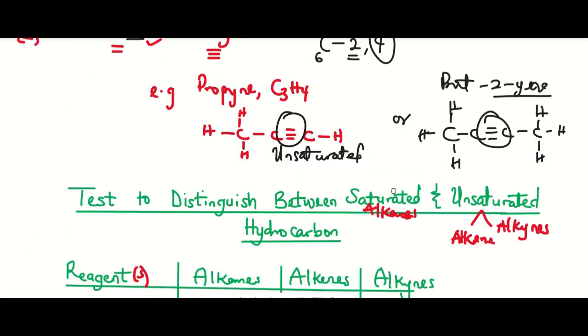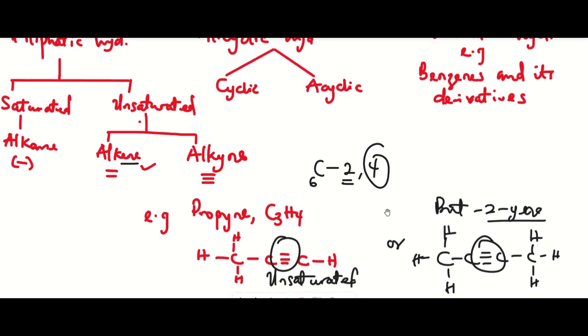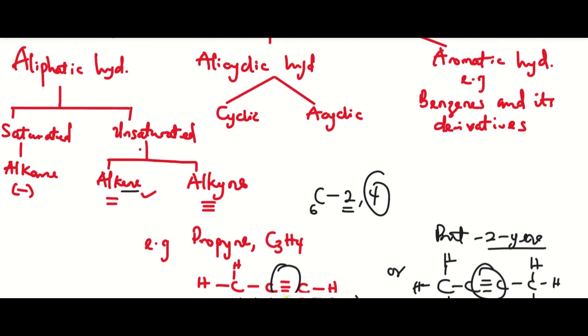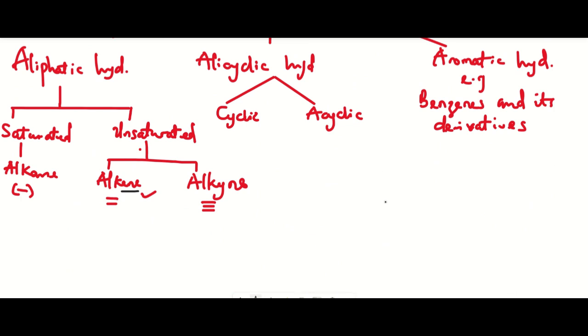So what do we mean by cyclic and acyclic? When you say a hydrocarbon is cyclic, it means that the shape formed by such hydrocarbon can be inscribed in a circle. For instance, we have cyclohexane. Cyclohexane is in this form, right? So I can have something like this. So this is cyclohexane. The idea behind cyclic compounds is that they can be inscribed in a circle.